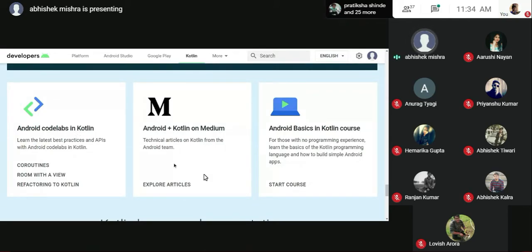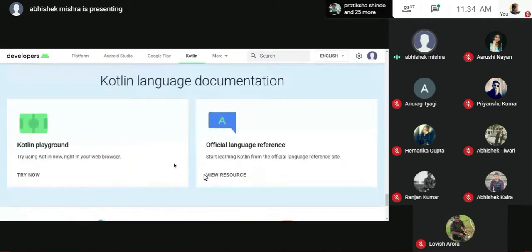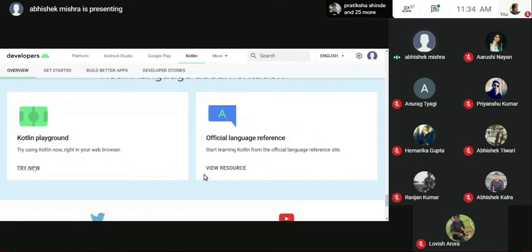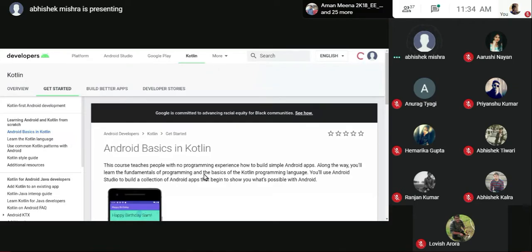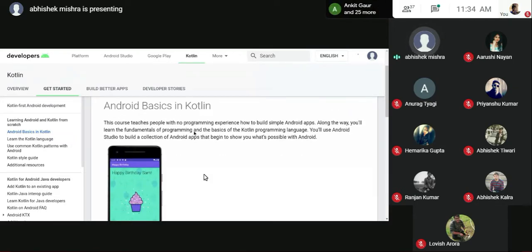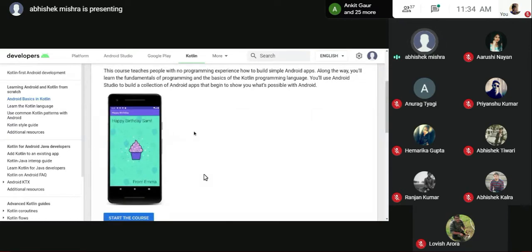Code Labs is a virtual environment. I'll show you how to work on that, the Medium blocks and basic courses, etc. Okay, so Playground. We'll switch over to Playground right now. So my basic screen is visible, right? Now in this course, what you'll learn is, I won't be teaching you the course, I'm just telling you the end product. It is a simple birthday card.